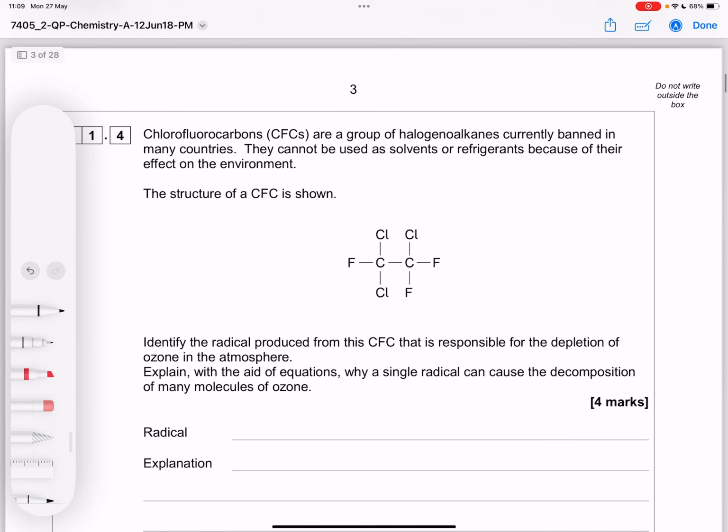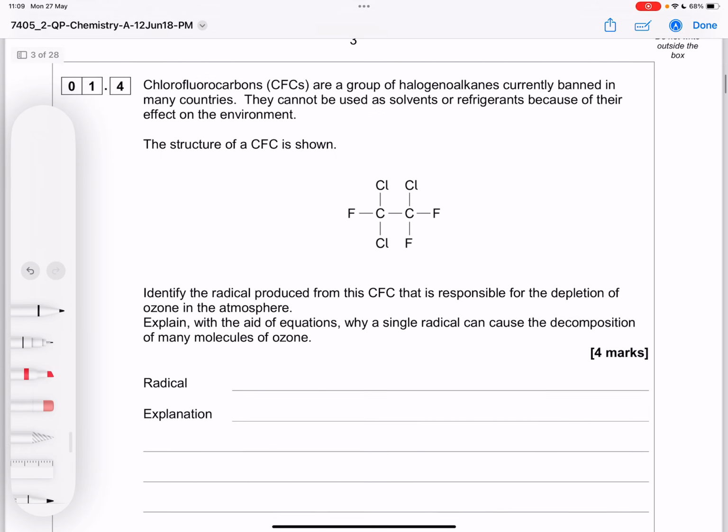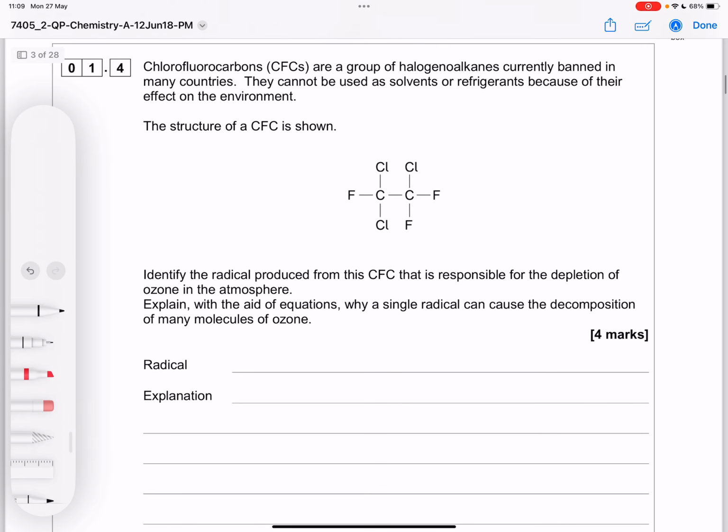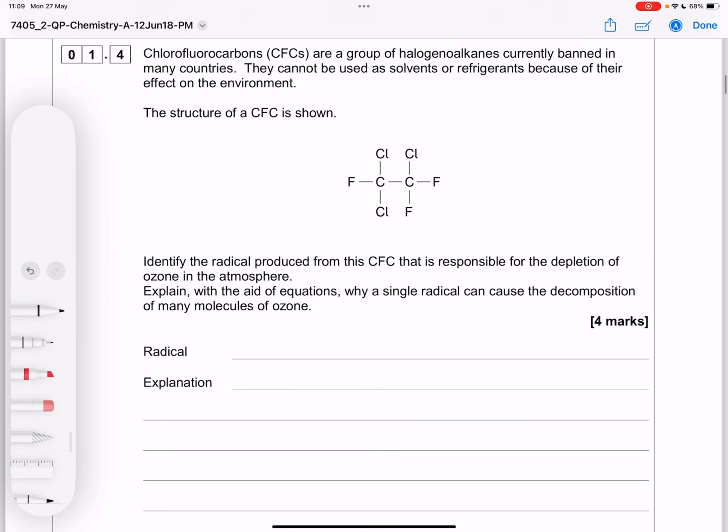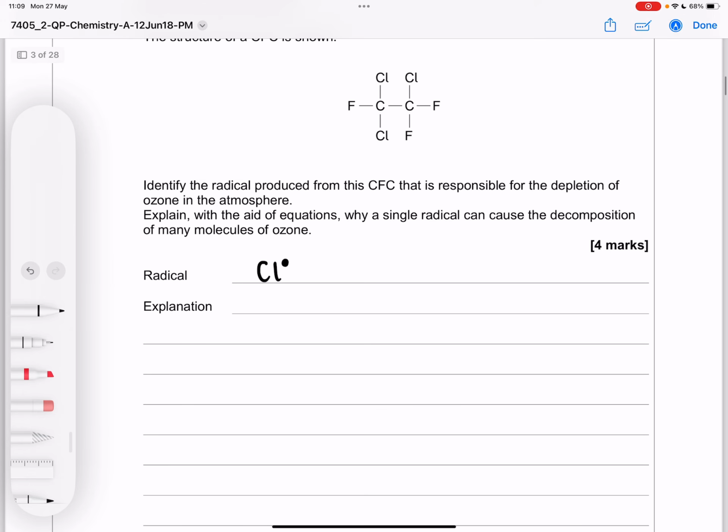So CFCs are groups of halogenoalkanes currently banned in many countries. They're used as solvents or refrigerants because of their effects. But they cannot be used anymore. They used to be used. So here we've got a CFC, and it says identify the radical produced from this CFC that is responsible for the depletion of ozone, and the radical that depletes ozone is chlorine. Explain with the aid of equations how it destroys ozone.